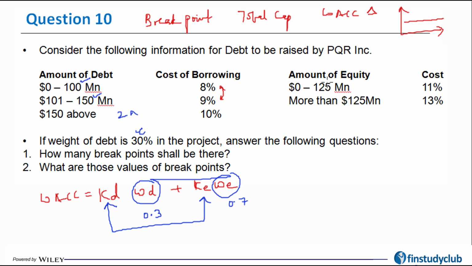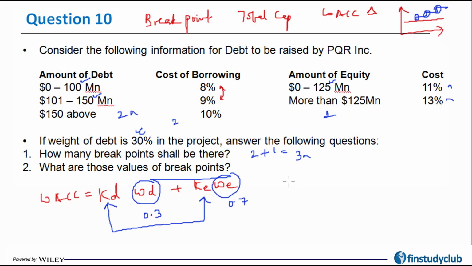On the other hand, I'm going to experience one breakpoint only because of equity, because 0 to 125 it is flat 11%, and after 125 it is going to be flat 13%. So there's only going to be one change between the two slabs. So in a way, I can say that there are two breakpoints because of debt and one breakpoint because of equity. So there are a total of 3 breakpoints that I will experience, which means that 3 times a jerk will happen. Okay, now what are the values of those breakpoints?